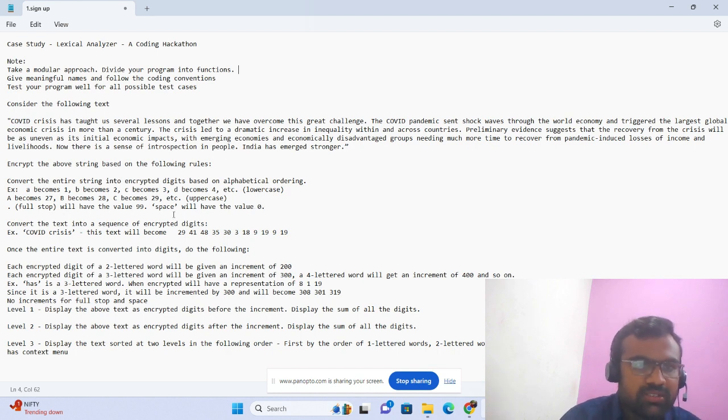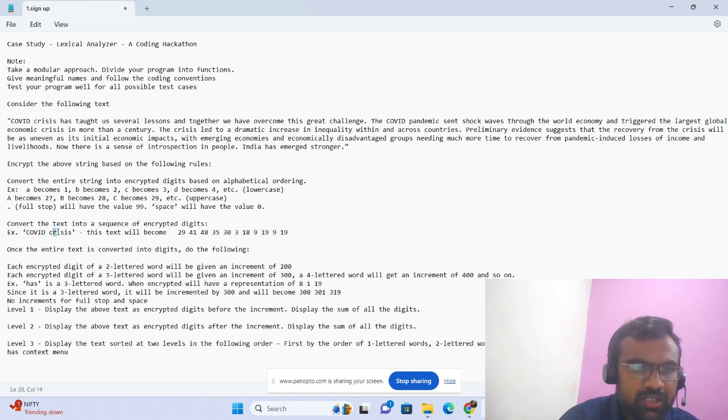Now, let's take an example, COVID crisis. For COVID crisis, the level 1 of encryption will be done as per the above conditions. COVID should be displayed as 29, 41, 48, 35, 30. But there is a space between COVID and crisis, so there should be a 0. We can neglect or add it in the way.